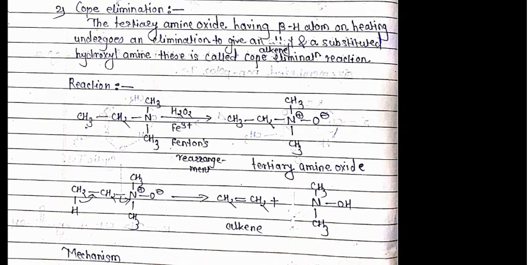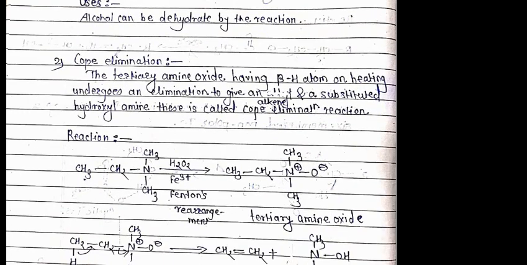This oxidation takes place by Fenton's reagent, that is H2O2 and Fe3+. So this is the Fenton's reagent, which converts tertiary amine into tertiary amine oxide. Now this tertiary amine oxide undergoes elimination to give alkene and the amine, that is the hydroxylamine.